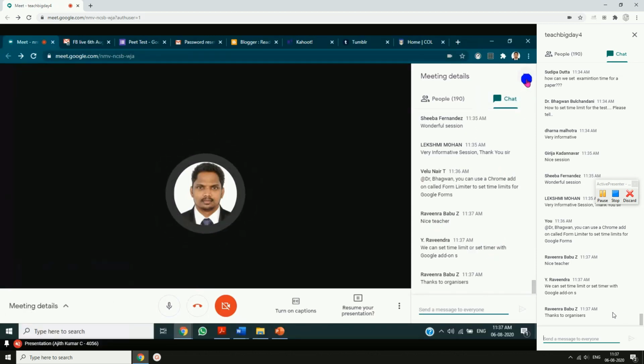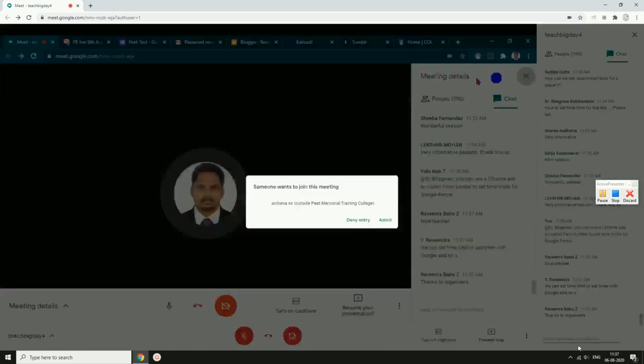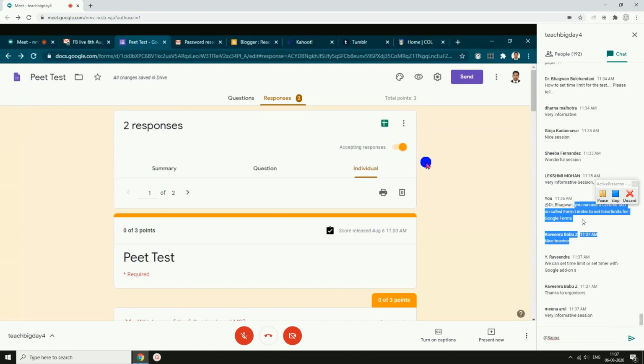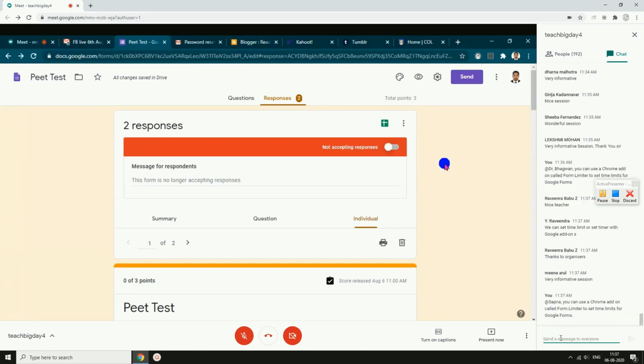Can we inactivate that link after a particular time? Yes. You don't have to inactivate it. You can go and click on accepting responses. You have to switch on accepting responses. After you have received your responses, you can simply switch it off. Then nobody will be able to give a response to your Google Form. This is what you have to do: turn off accepting responses.